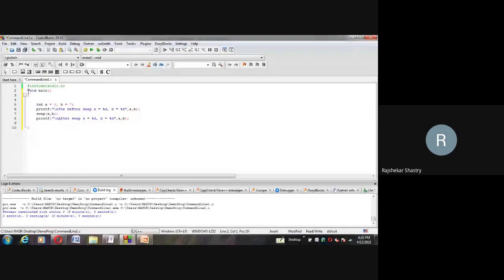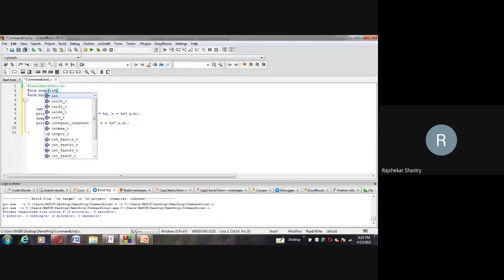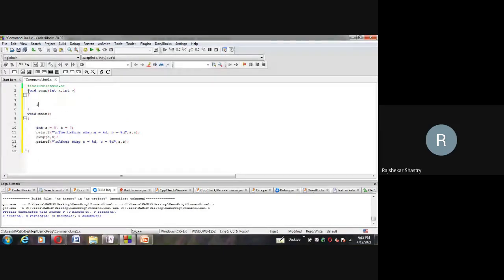Since it is not returning any value, the return type is void, and the function name is swap, having parameters int x comma int y. Now int temp, a temporary variable, in which I'm storing x.